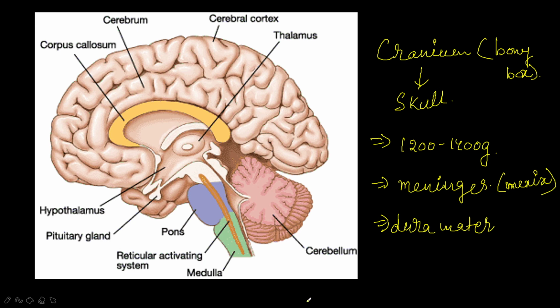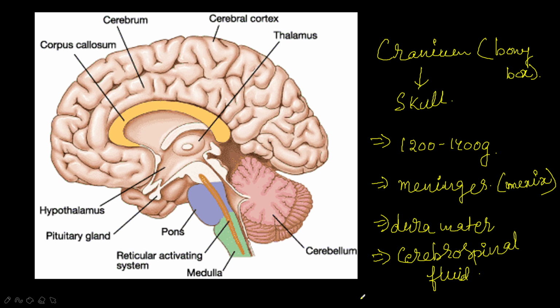The fluid protects the brain from shocks. What is that called? The fluid? Cerebrospinal fluid. It is filled with cerebrospinal fluid. So how is this differentiated?